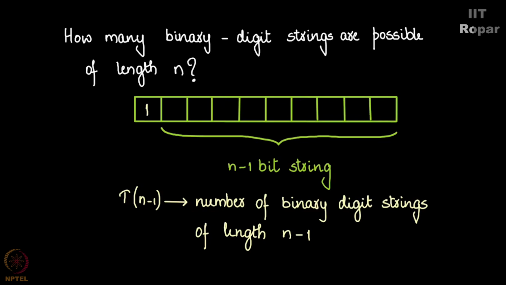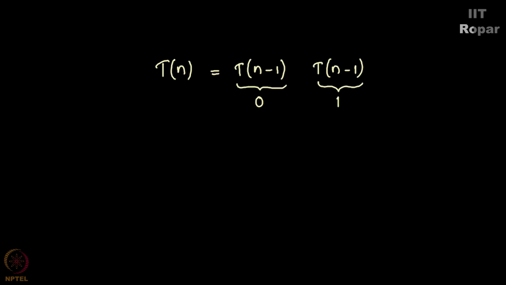Now, writing it in terms of an expression, t of n as t of n minus 1 plus t of n minus 1. You see why I'm writing it twice here? One represents the n-bit string starting with 0 and the rest of length n minus 1, or the other case is the n-bit string starting with 1 and the rest can be written as t of n minus 1.